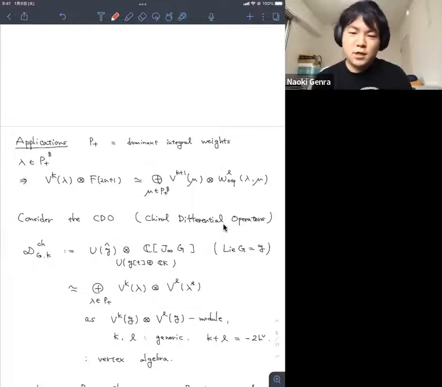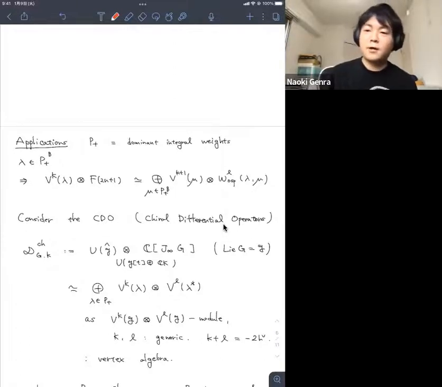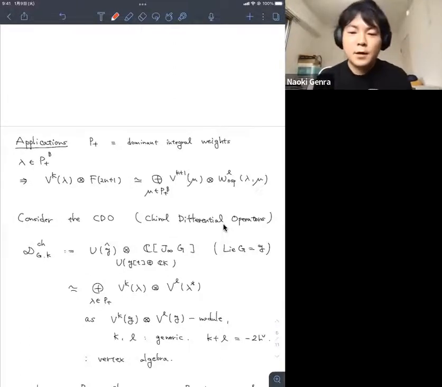This decomposition is induced from the classical Peter-Weyl theorem for the regular representation. The point is that this CDO has a very subtle structure, and this decomposition holds under K generic.